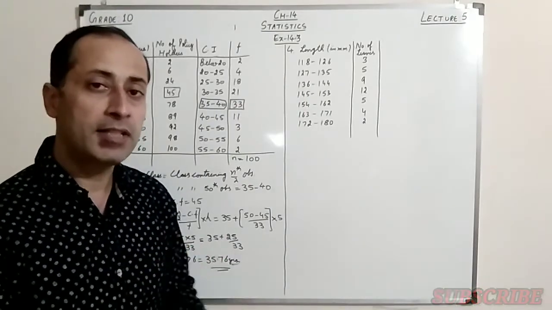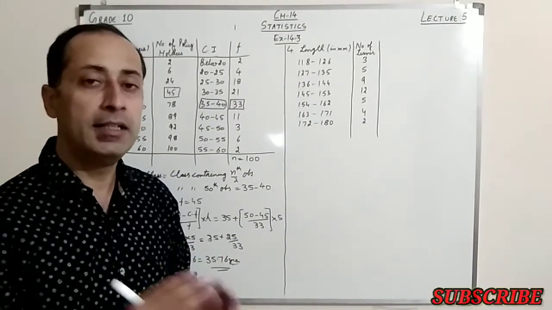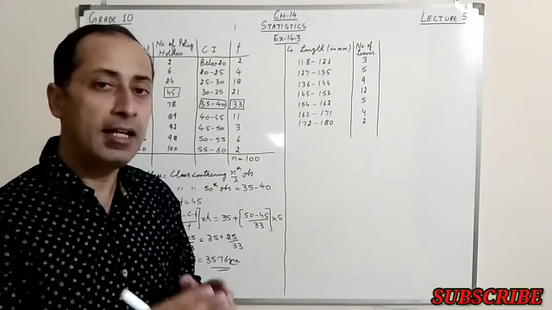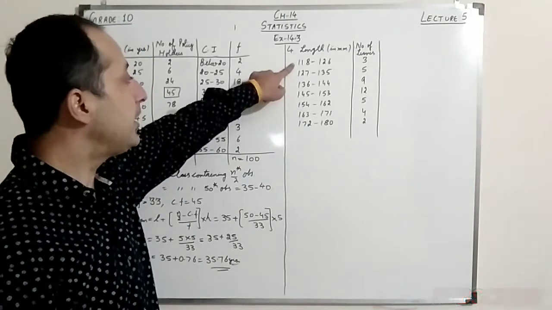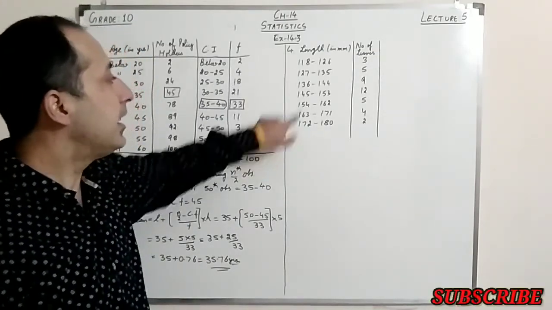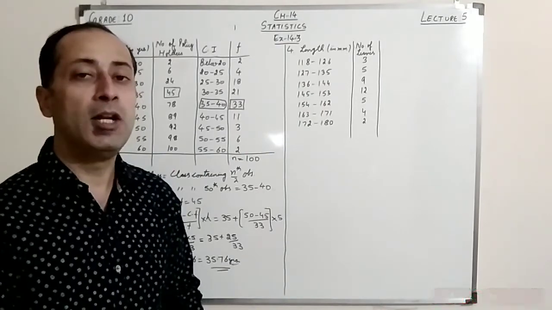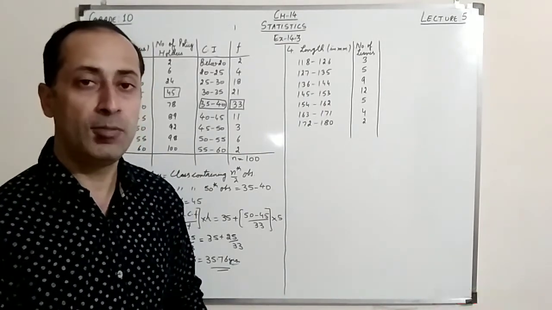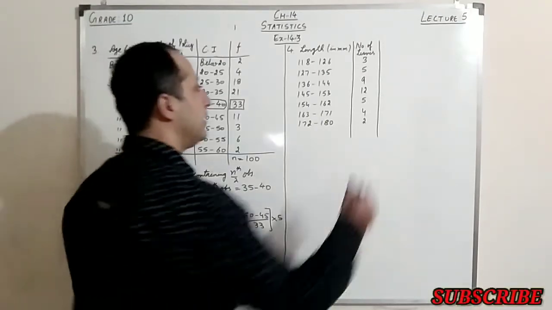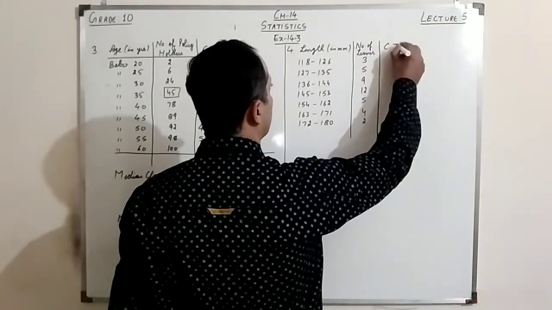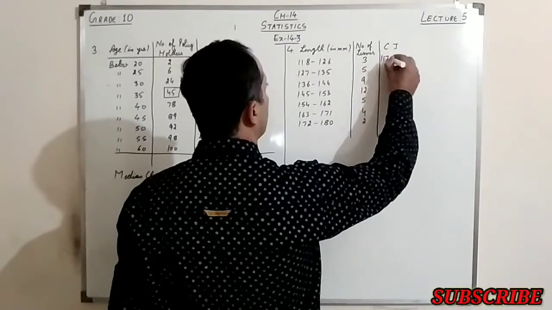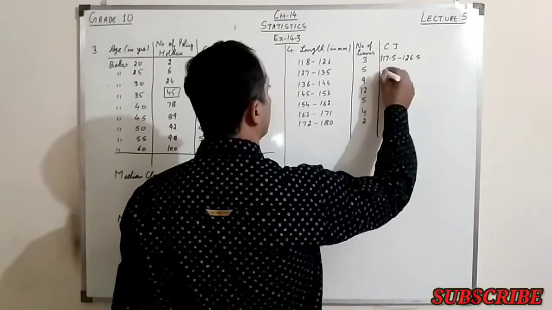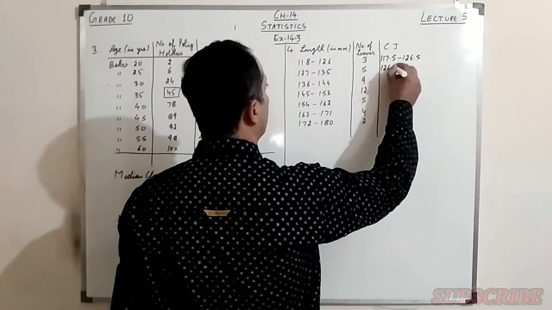Then whatever the difference comes out, we take half of that. In this case, half of 1 will be 0.5. And that number we subtract from the lower limits and add to the upper limits. It means from the lower limit we subtract 0.5 and to the upper limit we add 0.5. So my new class intervals would be something like this. So after subtracting, I get these values.